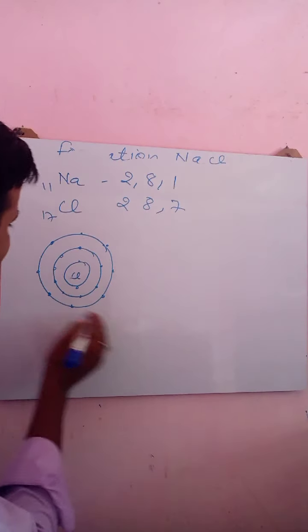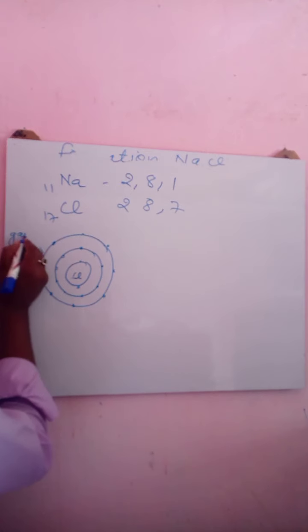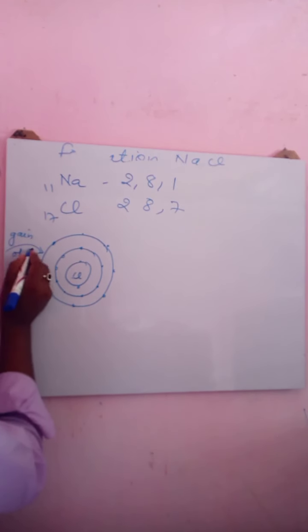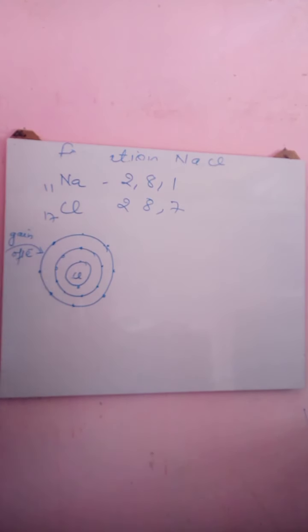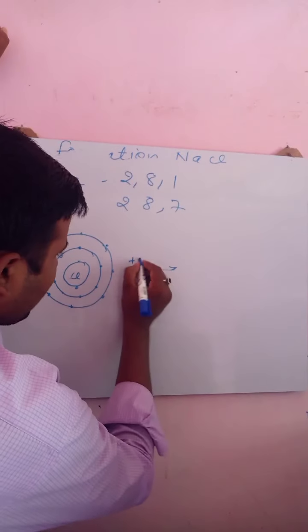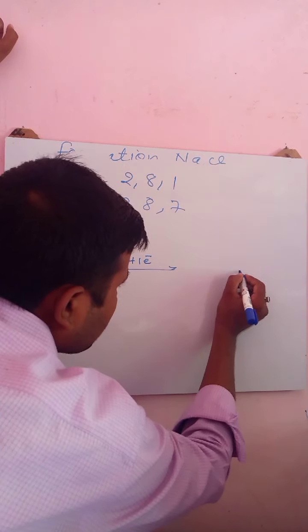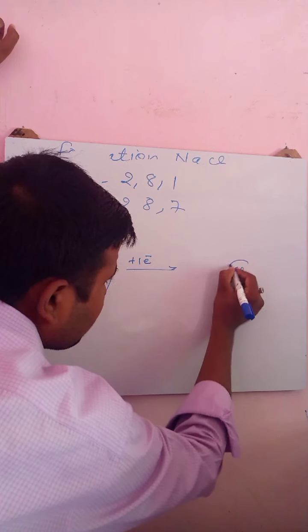So whatever electron is lost by sodium in the previous representation of the orbit diagram, that electron will be gained by the chlorine atom. Gain of 1 electron.